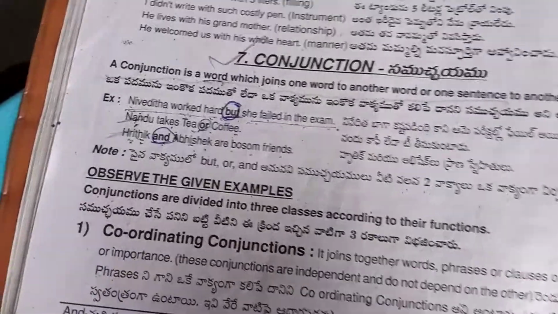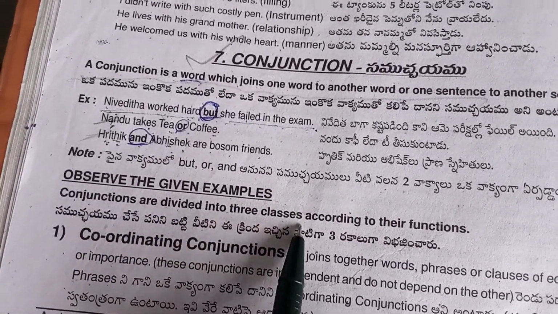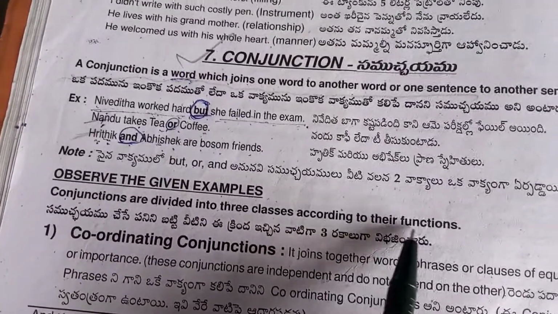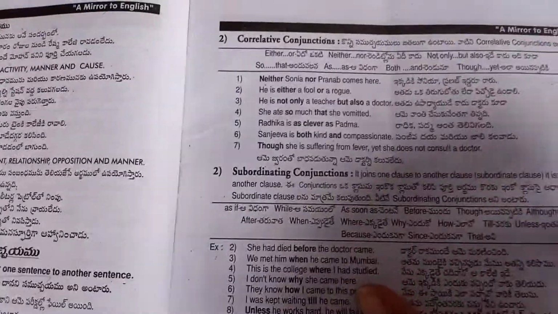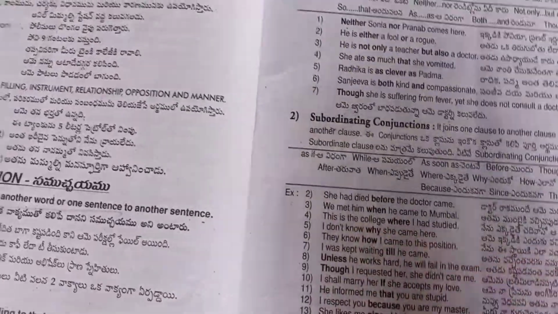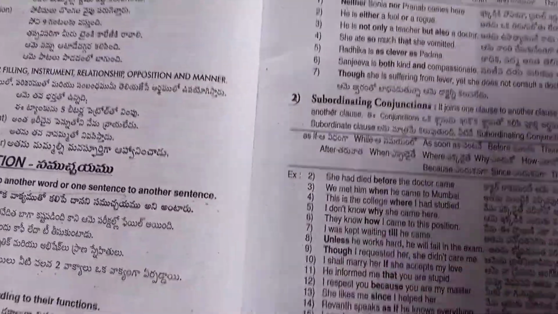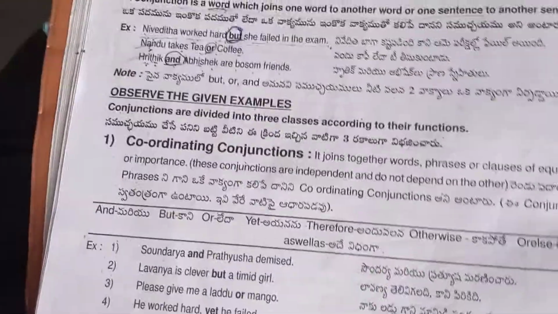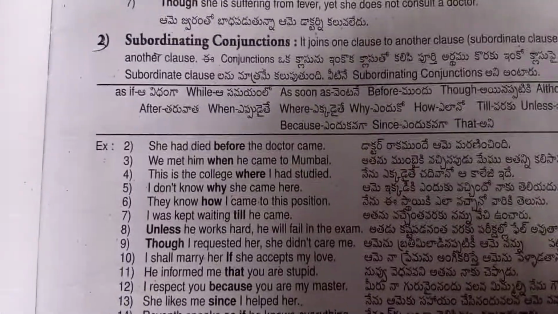Coordinating conjunction. Okay. Now, conjunctions are divided into three classes according to their functions. First is coordinating conjunction, second is correlative conjunction, and third is subordinating conjunction.